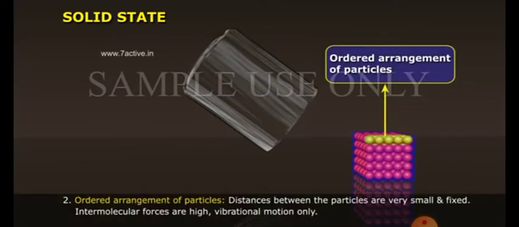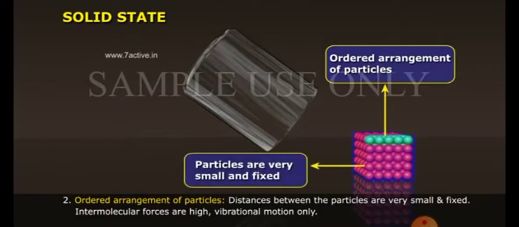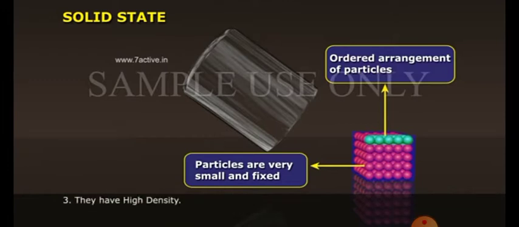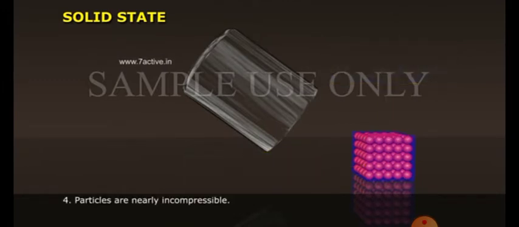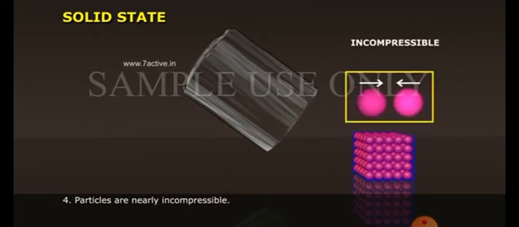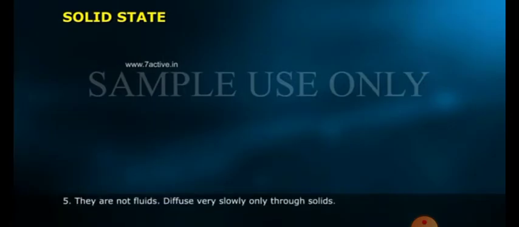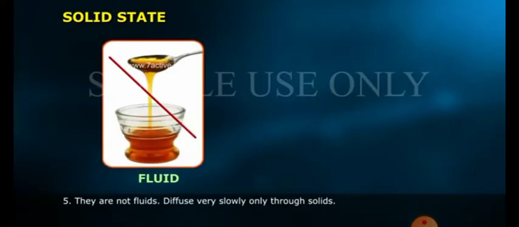They won't get separated out with either the order arrangement of particles. Distances between the particles are very small and fixed. Intermolecular forces are high. Vibrational motion is there only. So we can say particles are very small and fixed. They have high density and their arrangement is fixed. Particles are nearly incompressible. They are not fluids, diffuse very slowly only through solids.